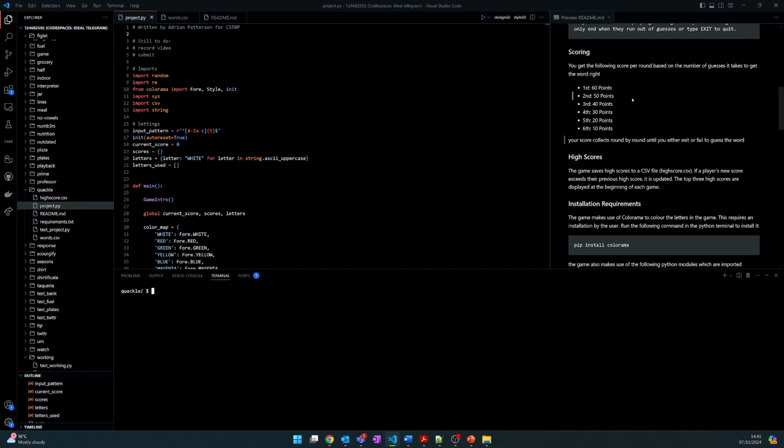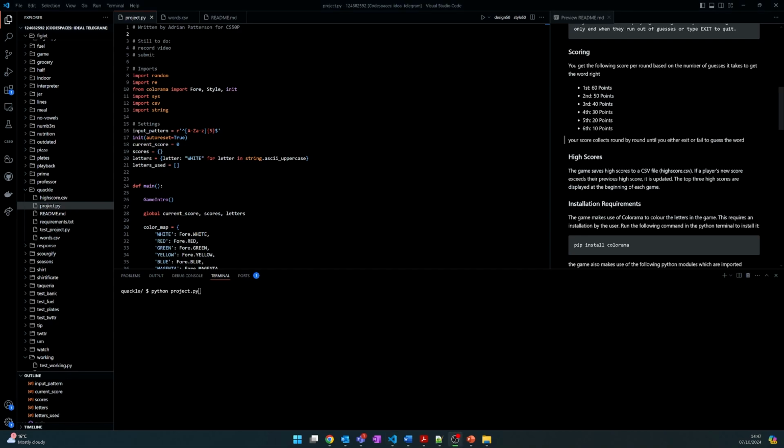So, you have an infinite number of rounds. You keep going until you cannot guess the word. And when that happens, it will run an exit routine, which essentially allows it to keep the score of this program and store it in a CSV file where the high scores are written. So it keeps track of high scores, it validates the input, and it's turned out to be a very fun game.